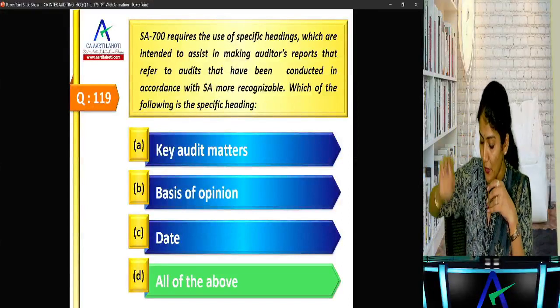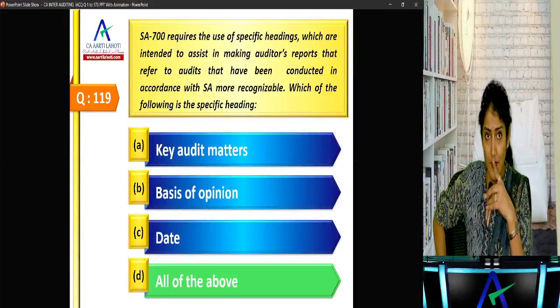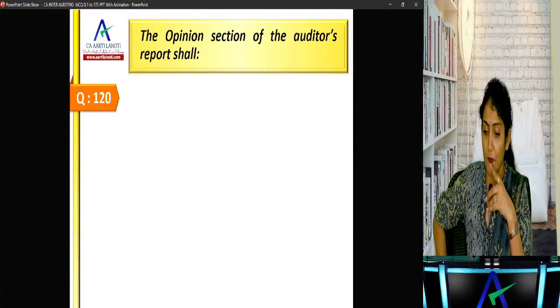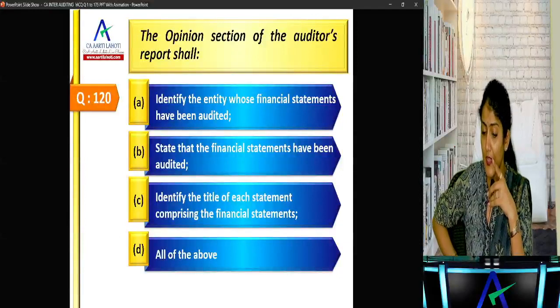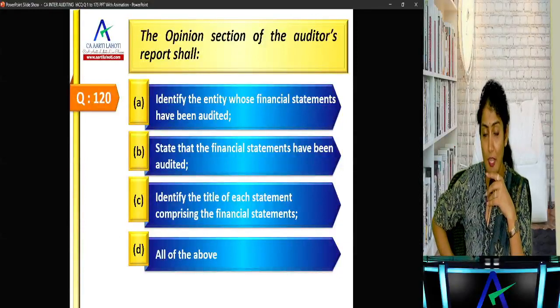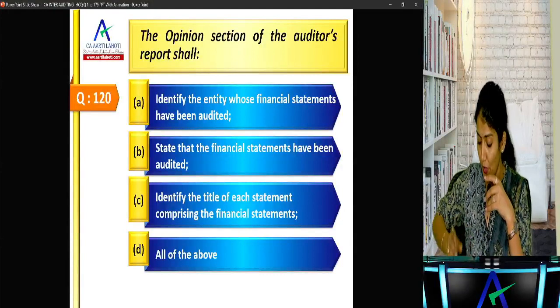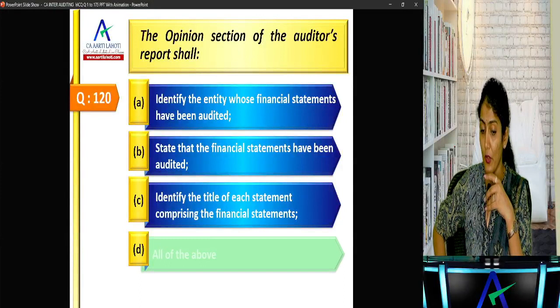Because in which heading of the audit report do you write down the basis for opinion paragraph. Okay, opinion section of the audit report shall identify the entity whose financial statements are being audited, state that the financial statements are being audited, identify the title, or all of the above, right? It has to be all of the above.